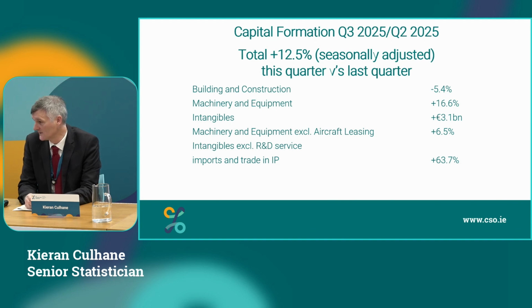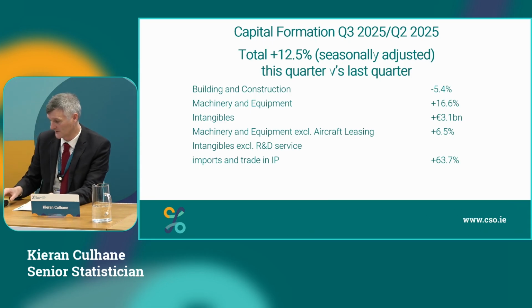Machinery and equipment, excluding aircraft leasing, was up 6.5%. This is driven by an increase in other transport equipment. Intangibles, excluding the R&D service imports and trading IP, is up 63.7%. And the main factors in that this quarter were an increase in investment in purchased software, as well as an increase in domestic R&D.